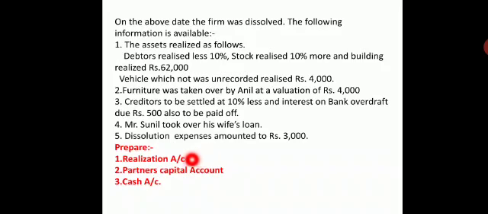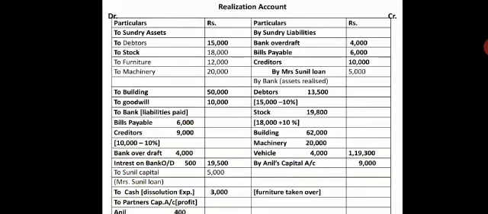So we are going to prepare the realization, partners' capital and cash accounts. Now we have the realization account. First we enter all the assets and liabilities at book value except cash or bank account. So we have debtors 15,000, stock 18,000, furniture 12,000, machinery 20,000. Next, building is 50,000, goodwill is 10,000.